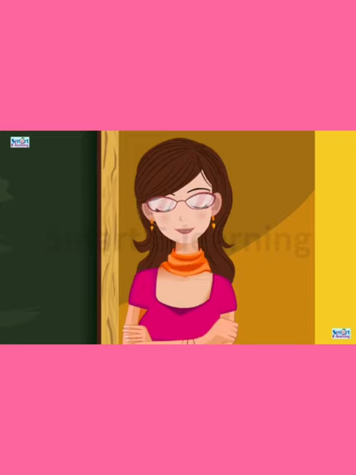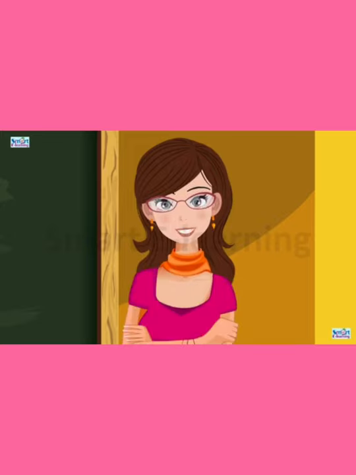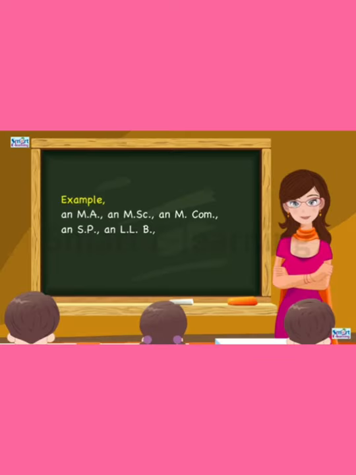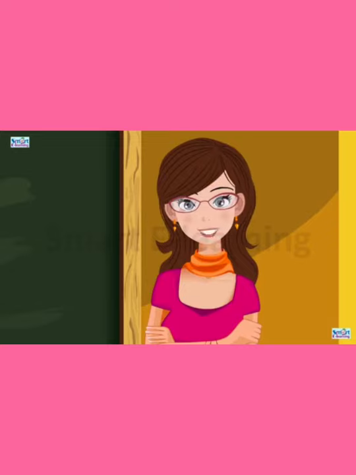As far as articles are concerned, we must see only the beginning sound of a word. We must not see the beginning letter of the word. Look at the examples, children, so that you can understand. An MLA, an MSc, an MCom, an SP, an LLB. Have you got it, children? A is used before Mr., Mrs., Miss plus surname if the speaker is not well acquainted with him or her. For example, a Mr. Verma, a Mrs. Madhu, etc.